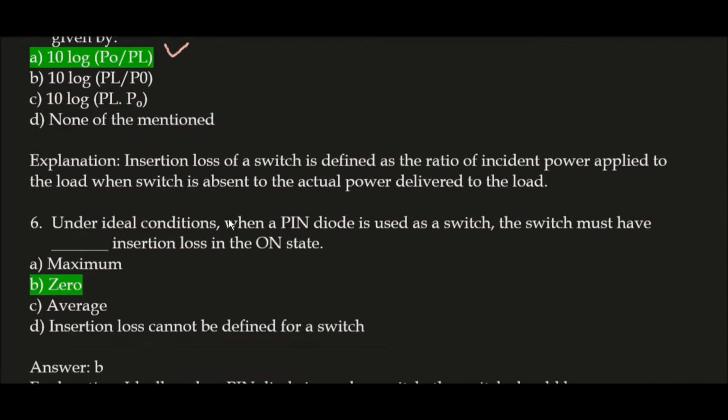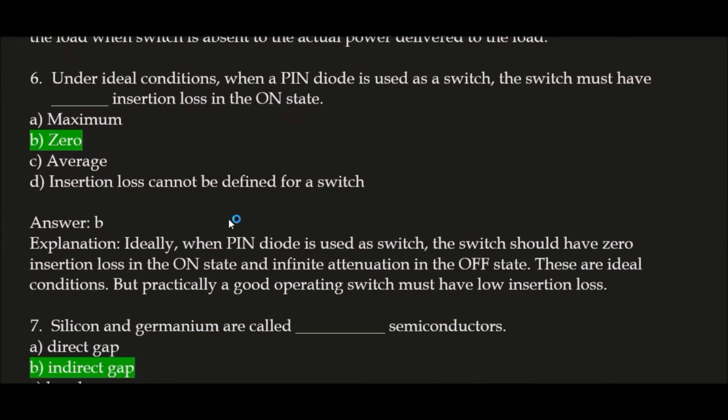Okay, next question. Under ideal conditions, when a PIN diode is used as a switch, the switch must have blank insertion loss in the on state. Here, the correct answer is option B, 0. Listen to me very carefully.